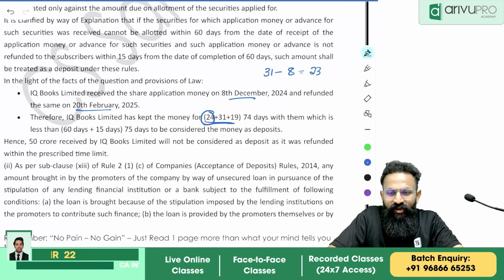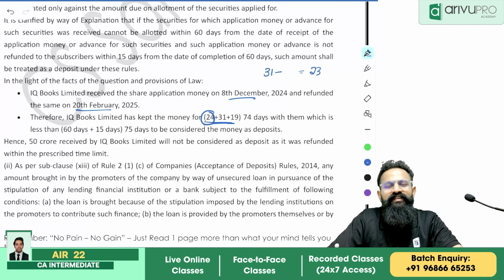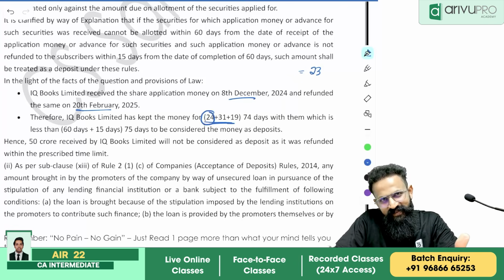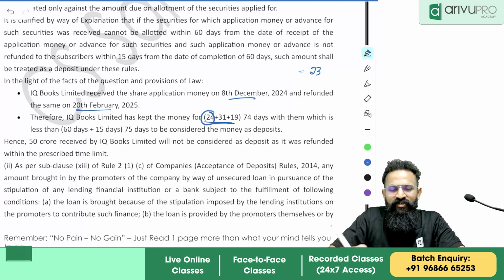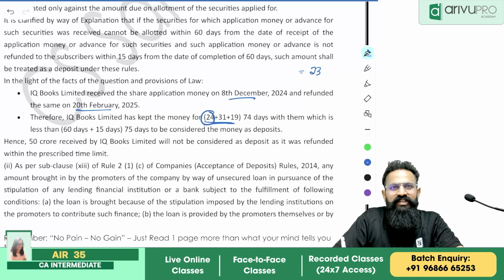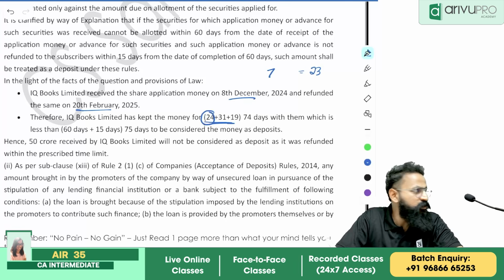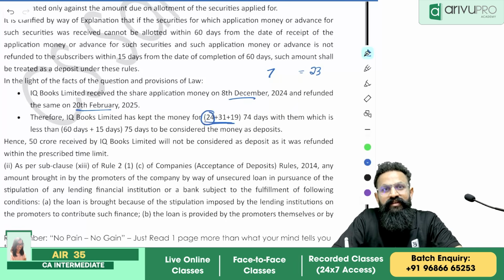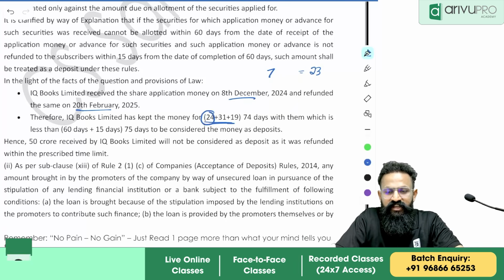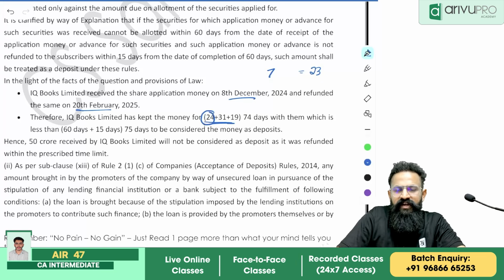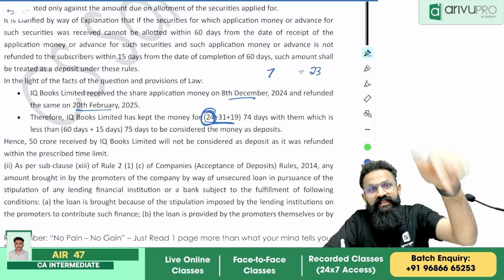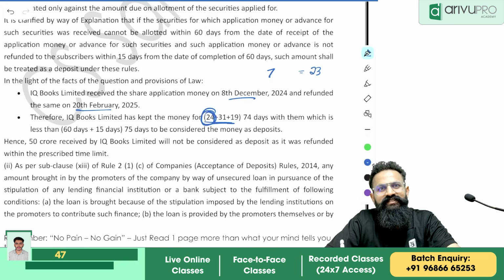Because of that, in our calculation, instead of excluding 8 days, you will be excluding 7 days. That is how you are going to take the calculation. Are you getting the point? If I exclude 7 days, I get 24 days left because the 8th is included here. Are you getting the point?